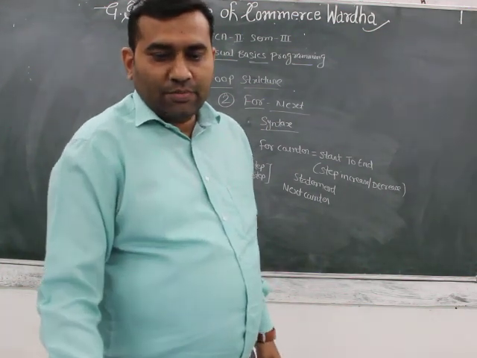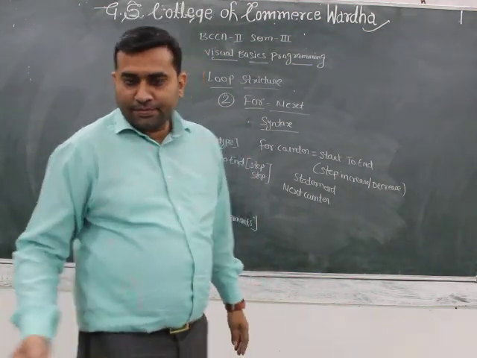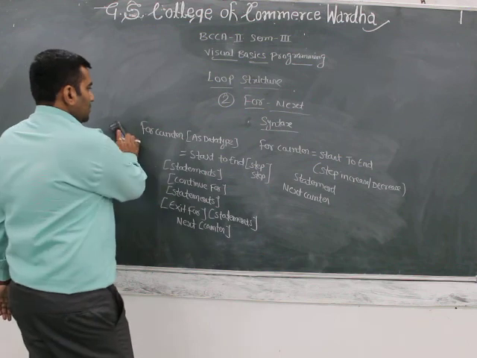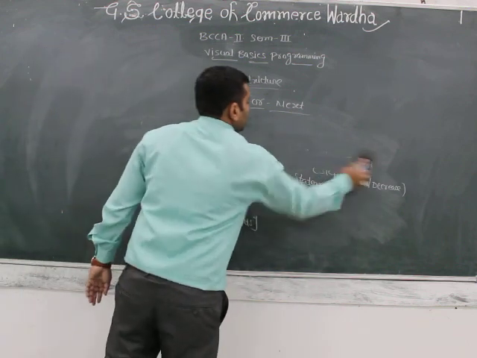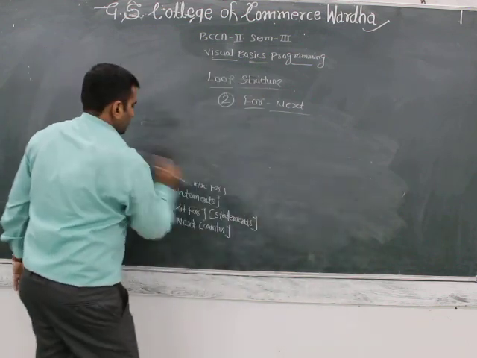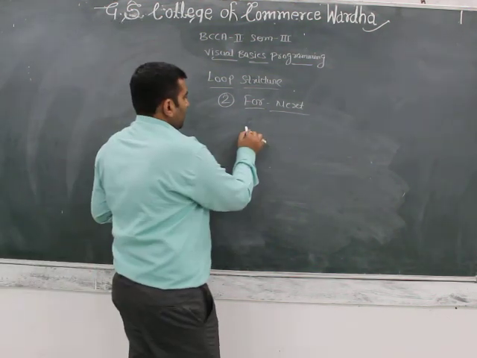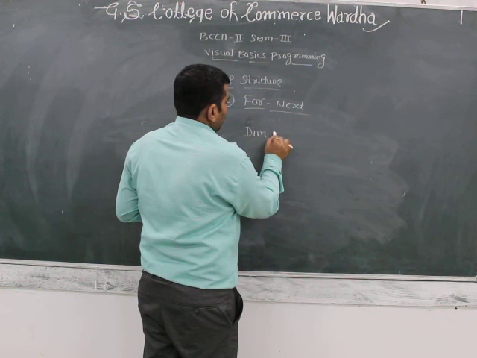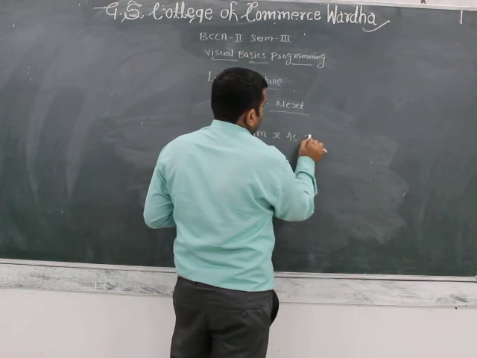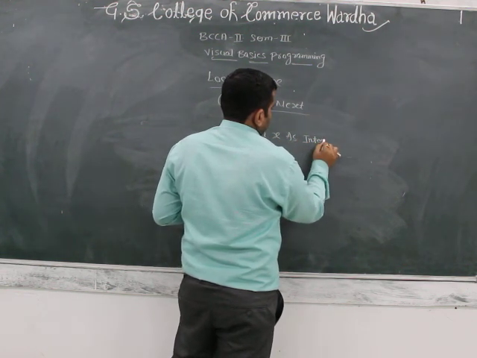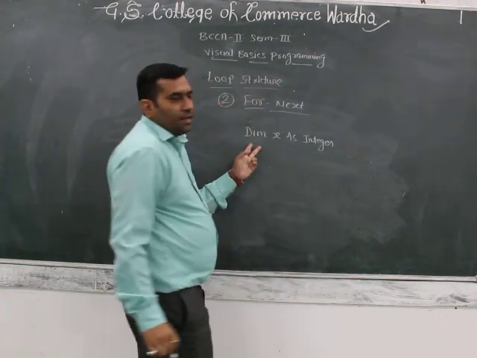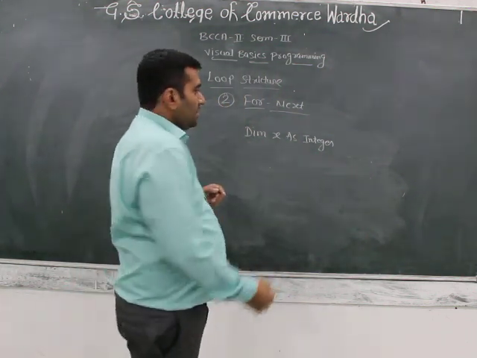See one example of the for next. Simple example: dim x as integer. Declare first dim x as integer.